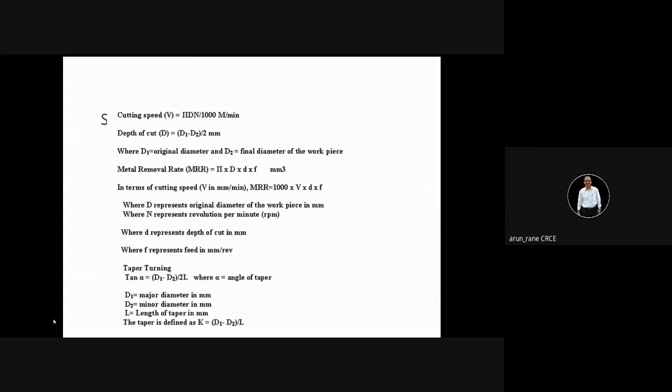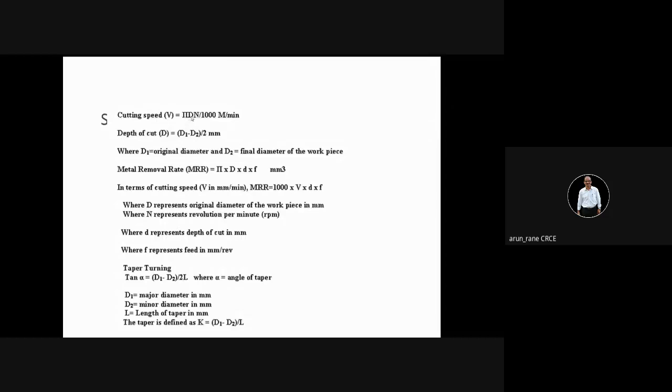Now you have to do the dimension analysis on the left hand side and right hand side properly. The unit of cutting speed, which is a velocity, is meters per minute. Pi being a constant has no unit.